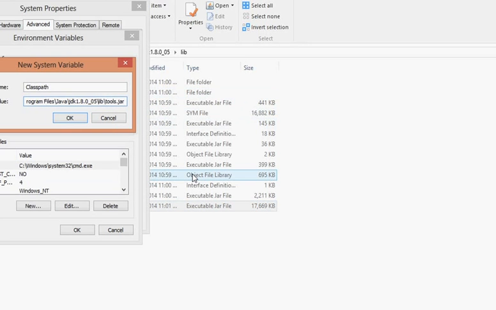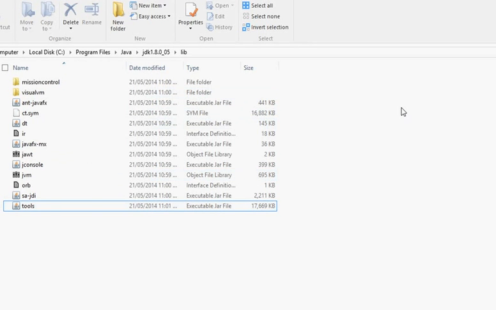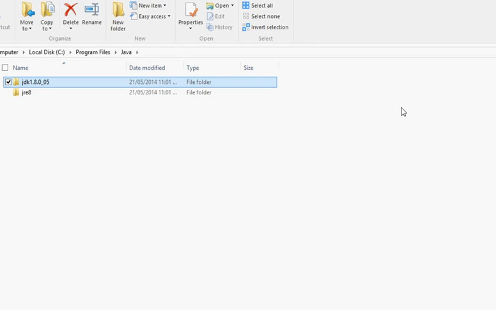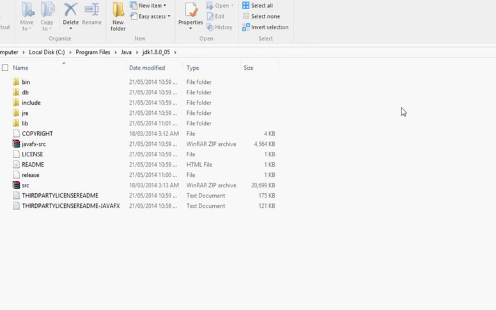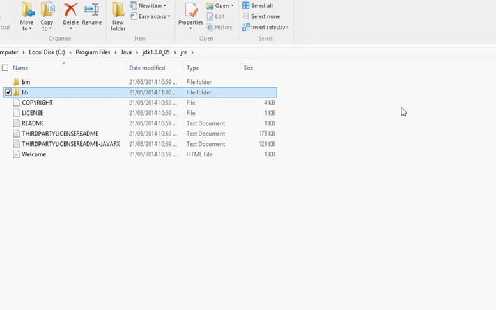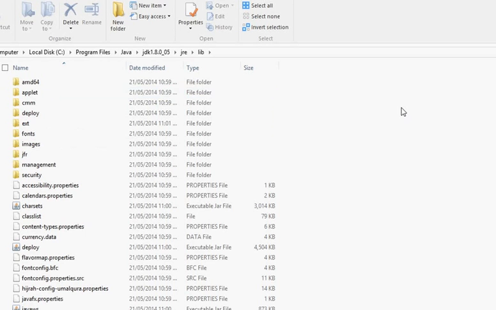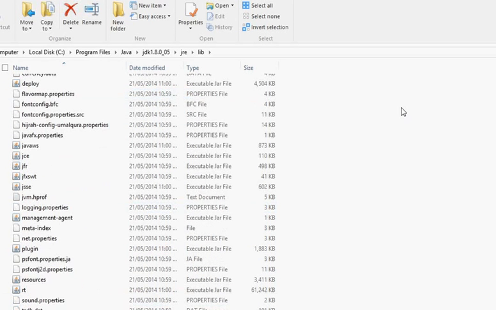Now again set the path for rt.jar, that is available in JDK, JRE, lib. Here is rt.jar, this one. So these are library files.